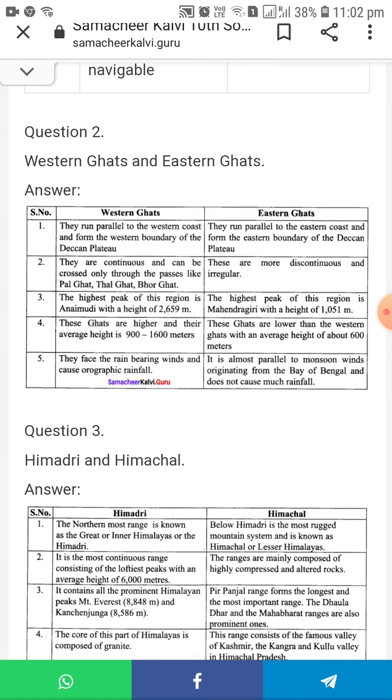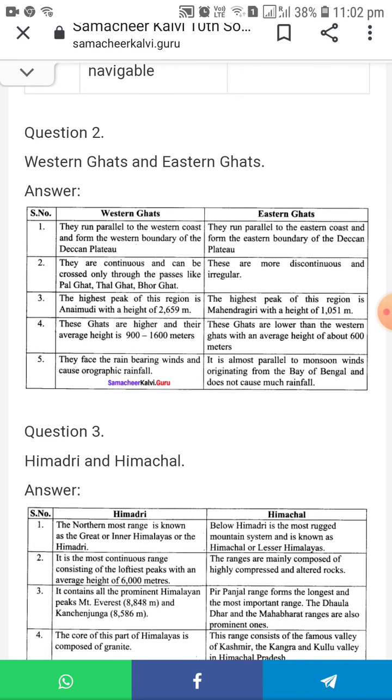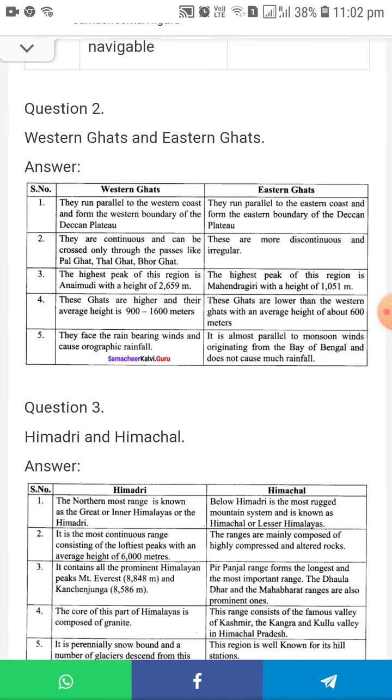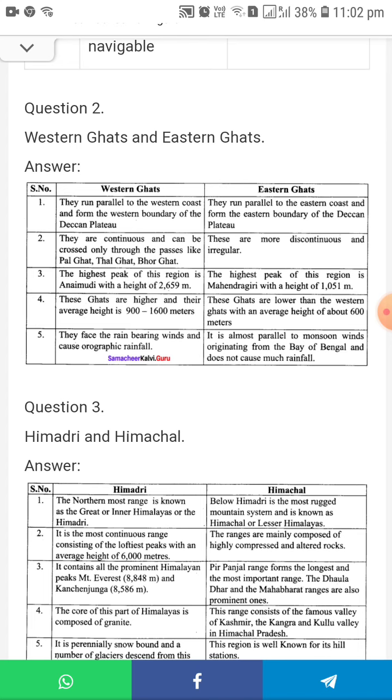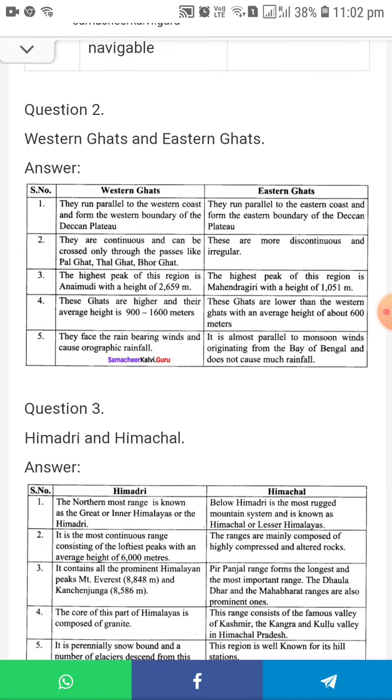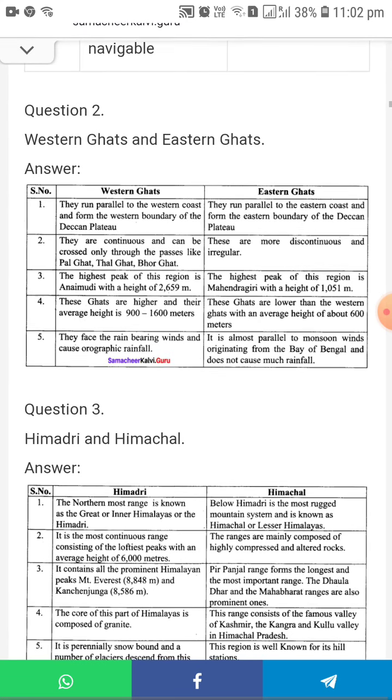What are those? Palghat, Thalghat and Bhorghat. The Eastern Ghats are discontinuous and irregular. The highest peak of this region is Anaimudi, which is a height of 2659 meters. What is the Anaimudi? It has a height of 2659 meters. The highest peak of the Eastern Ghats is Mahendragiri, with a height of 1051 meters.